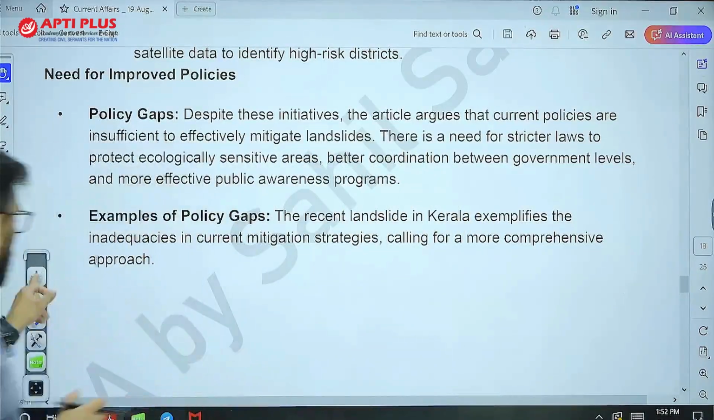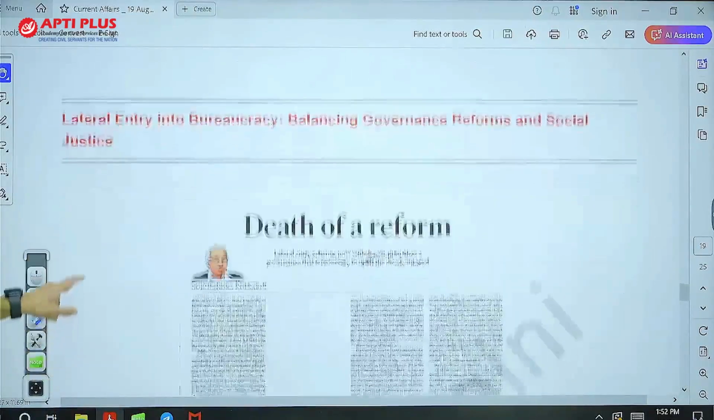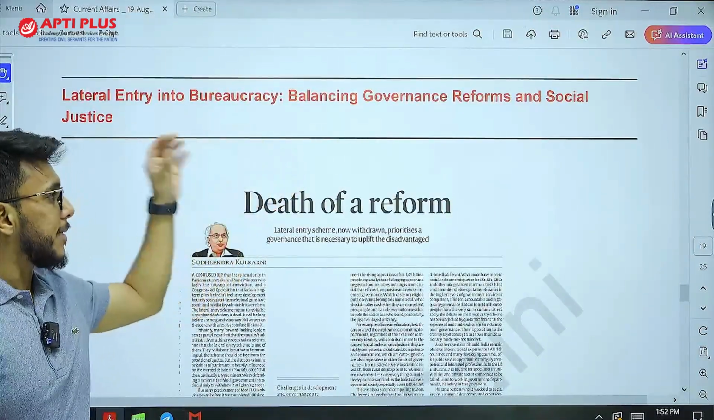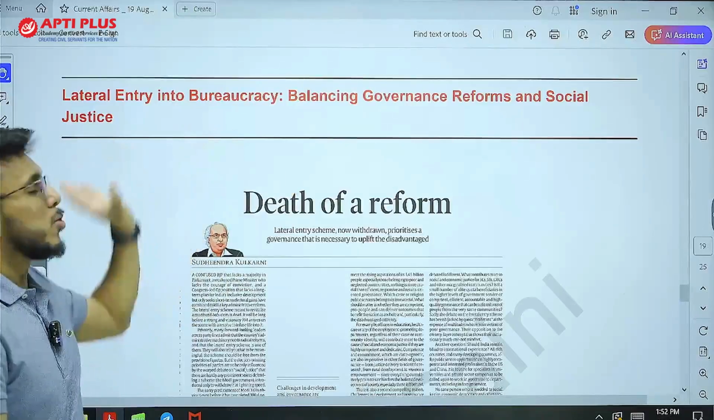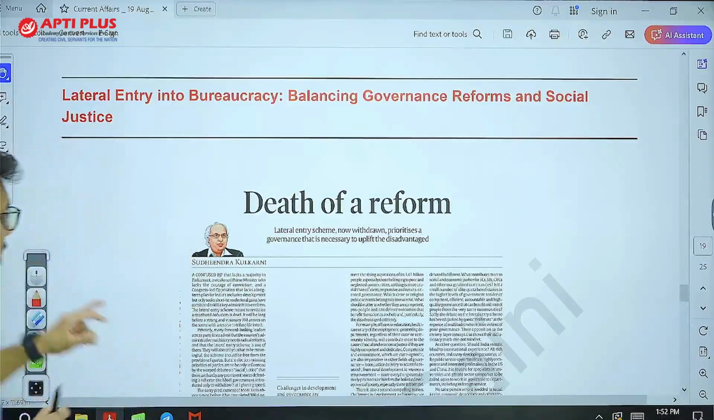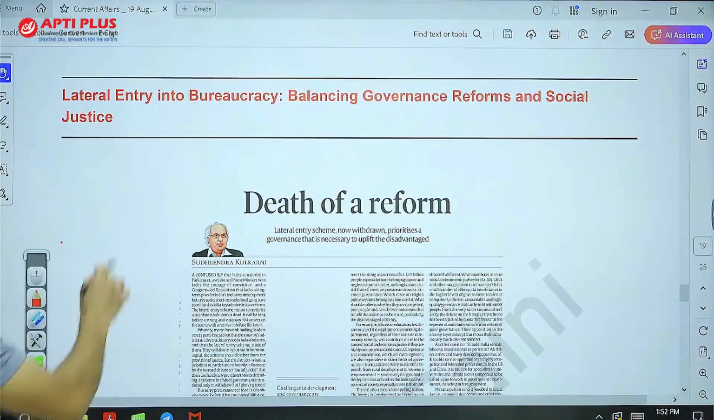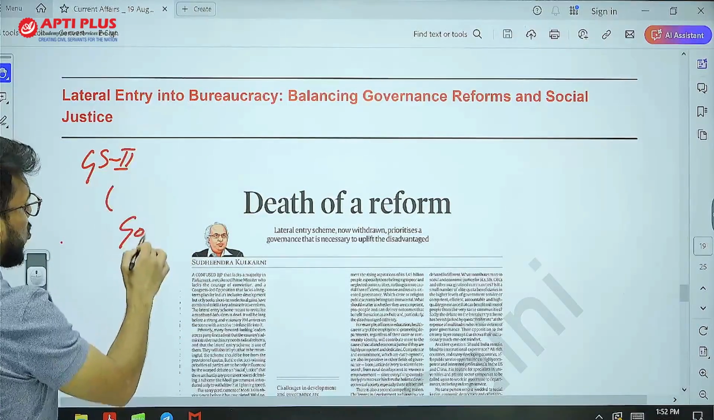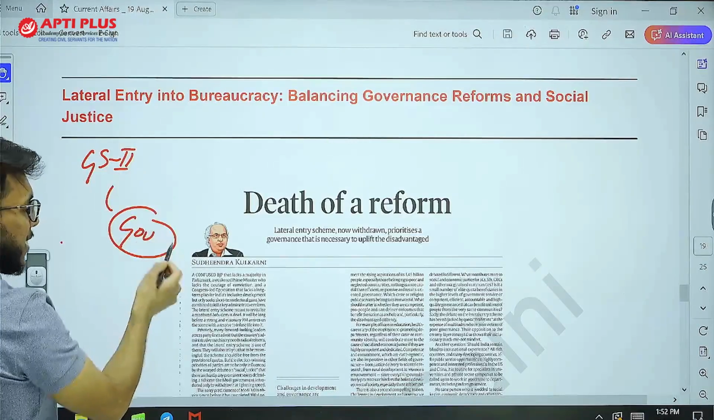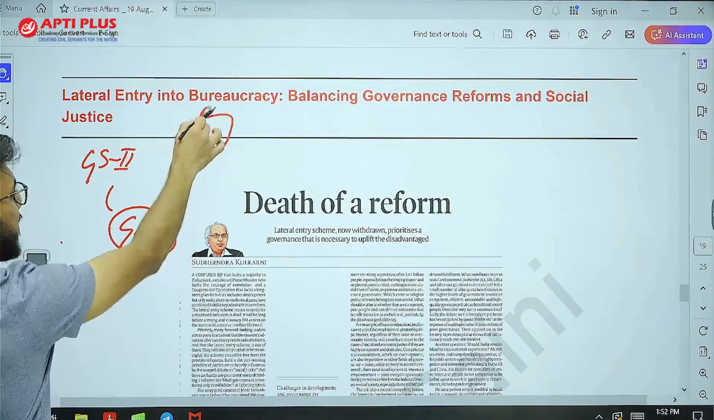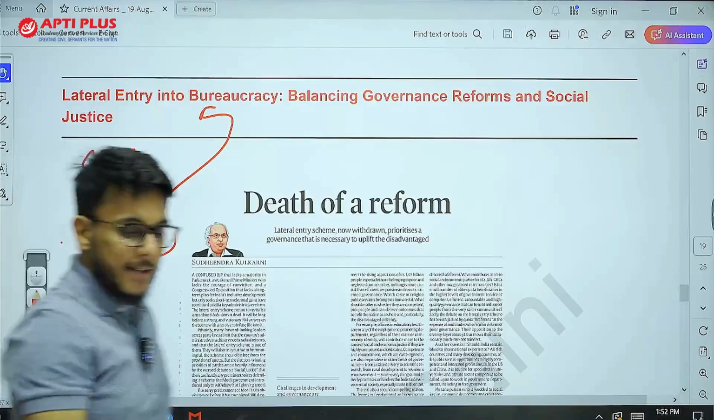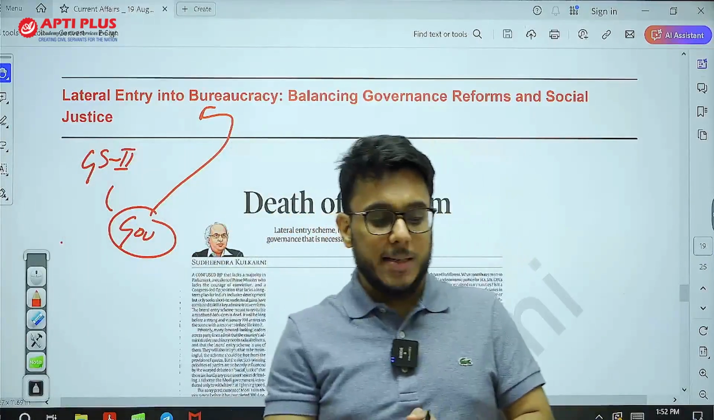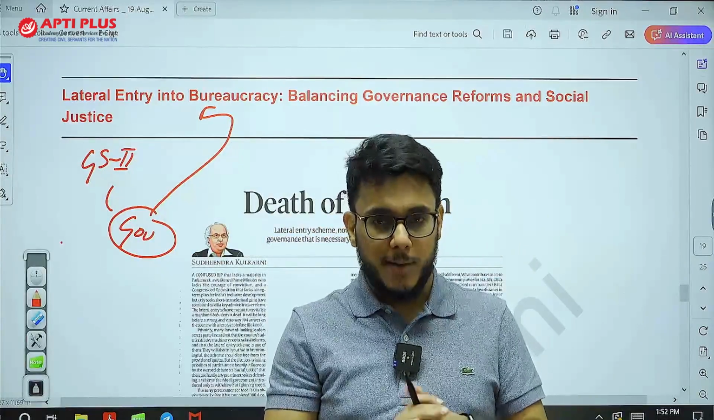Now, moving on to the next article: lateral entry in bureaucracy, balancing governance reforms and social justice. This article relates to GS paper number 2, issues related to governance, and within governance, this lateral entry has been in the news. First of all, there are a few basic things I would like to tell you before we go into this article.